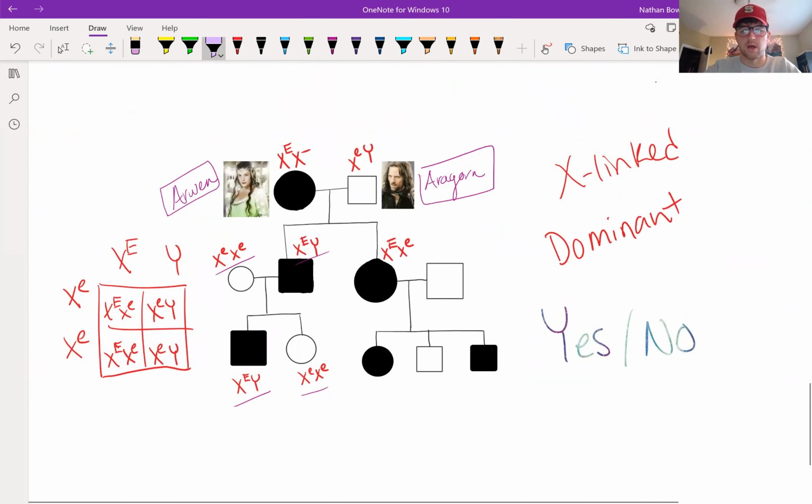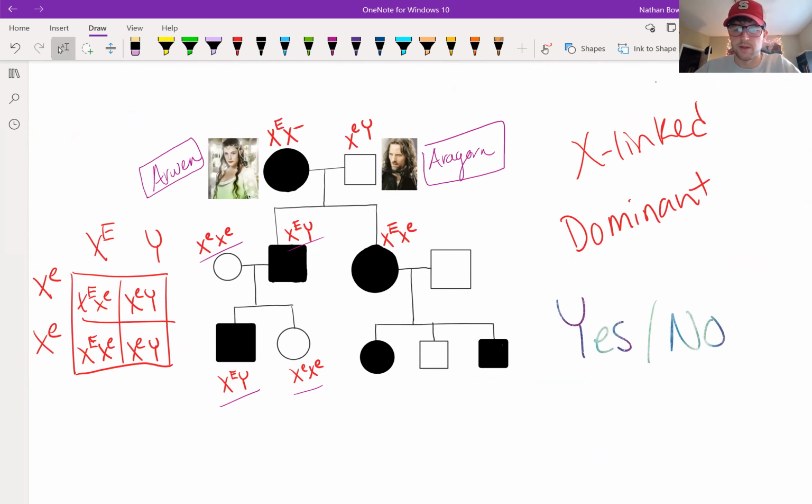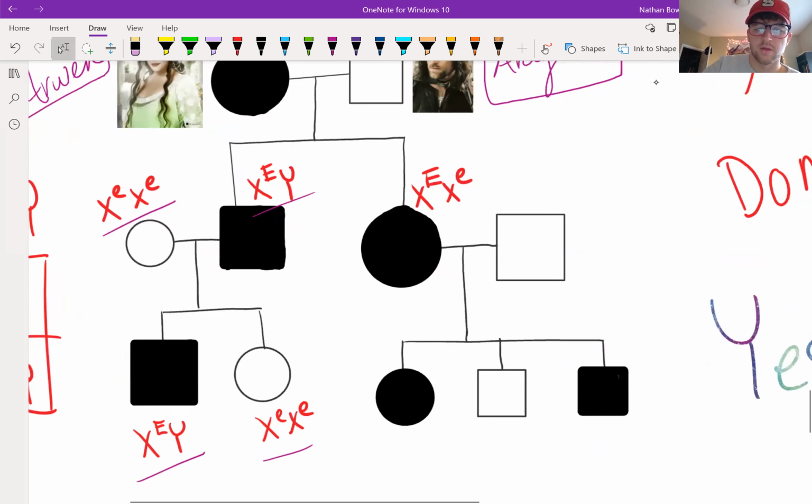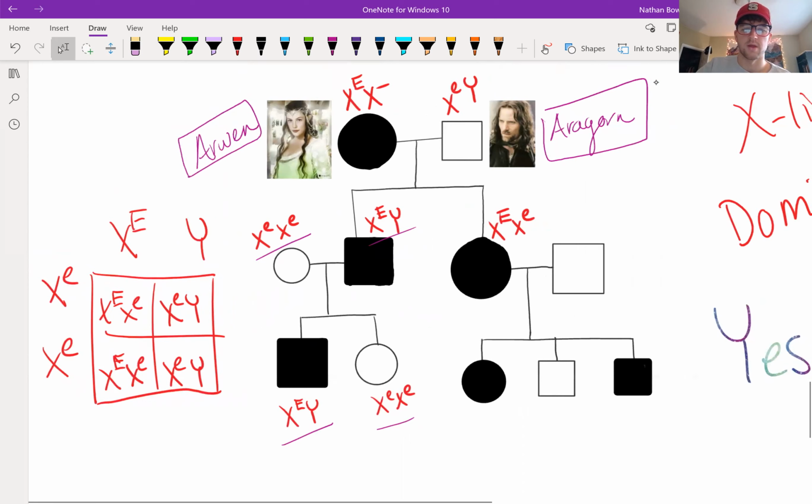Now we look at X-linked dominant. For X-linked dominant, Arwen could be heterozygous or homozygous for the capital E allele. Aragorn would have to have the small e allele on his X chromosome. The son and daughter both show the trait, so they look okay.